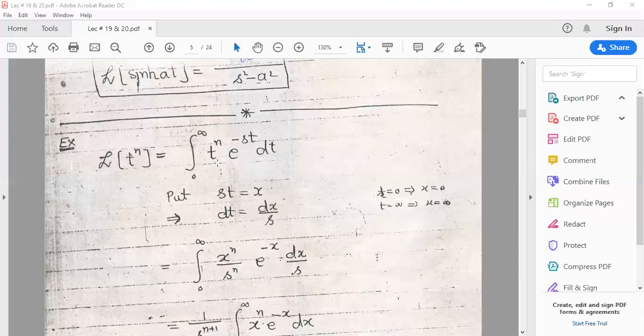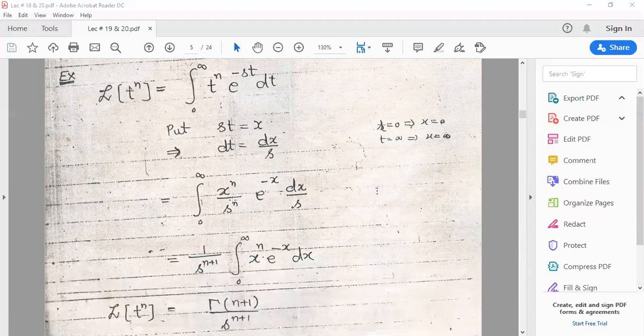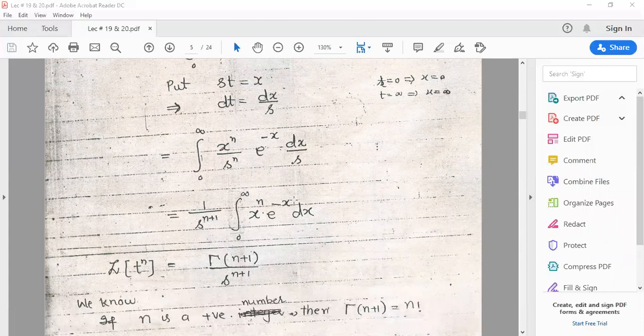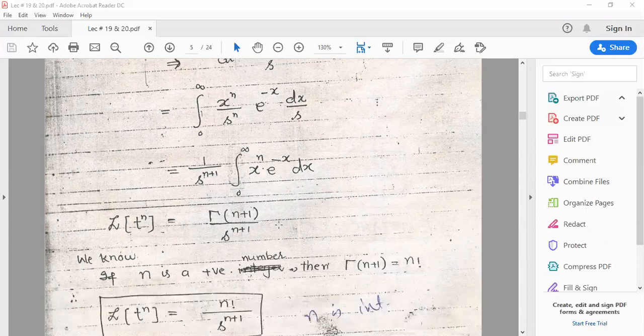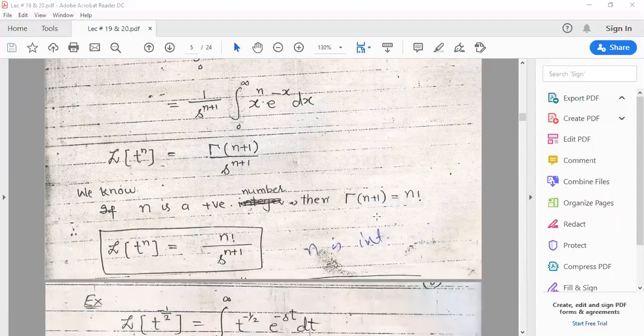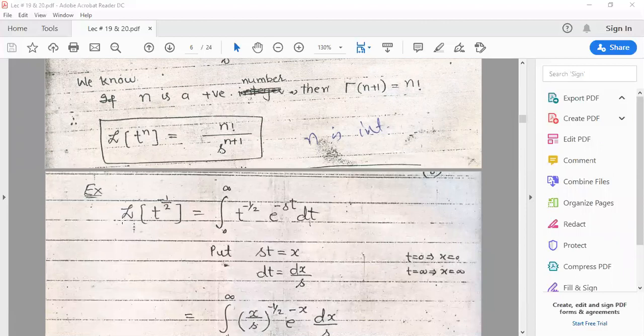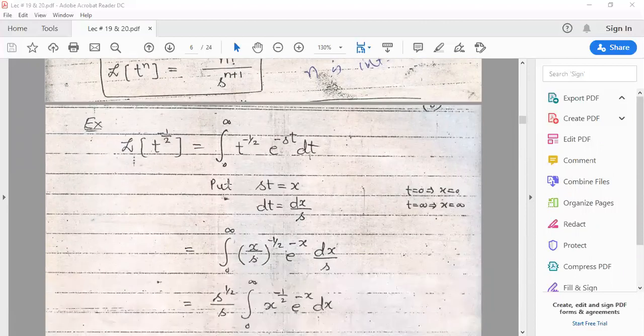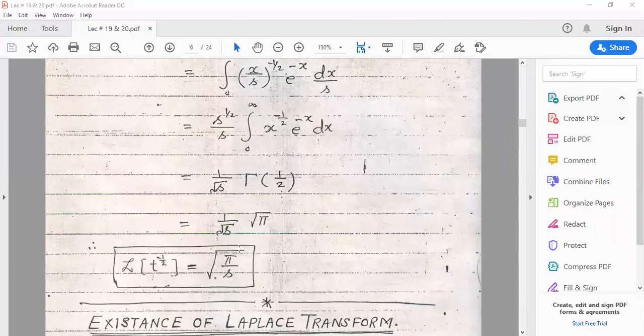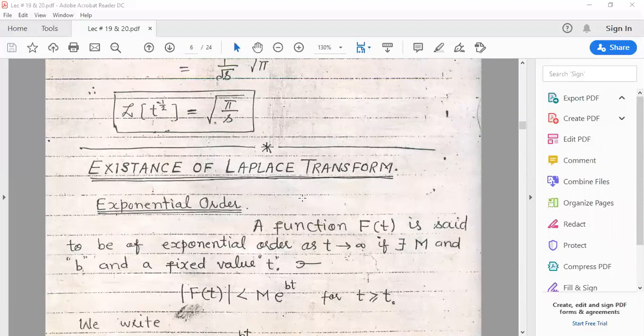Now the Laplace transform of t power n. For this we substitute st is equal to u and dt is equal to du over s. When we use this transformation, our integral becomes this one, and this is nothing but the gamma function, which is gamma n plus 1 over s power n plus 1. When n is an integer, then gamma n plus 1 can be reduced to n factorial. So by using this formula, the Laplace transform of t power minus 1 over 2 is the square root of pi over s. Now the question is the existence of the Laplace transform.